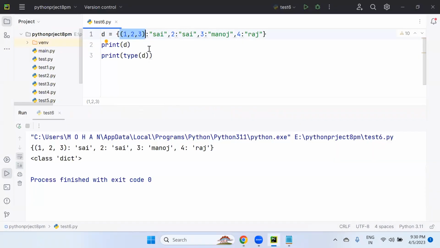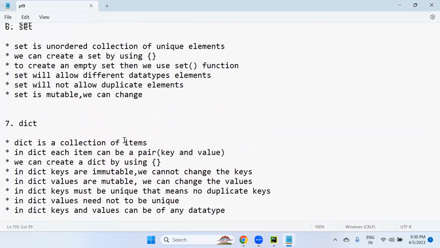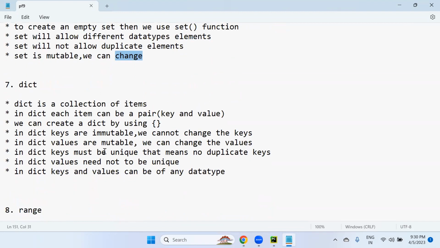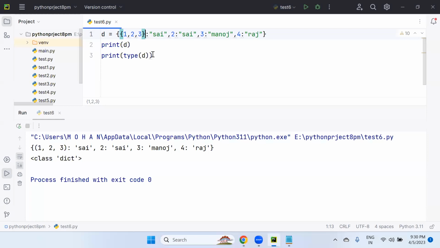But look at this set I'm taking. A set means curly braces, 1, 2, 3 in flower brackets. According to the set rule, a set is mutable. We can change it. But dictionary keys are immutable, we cannot change them.